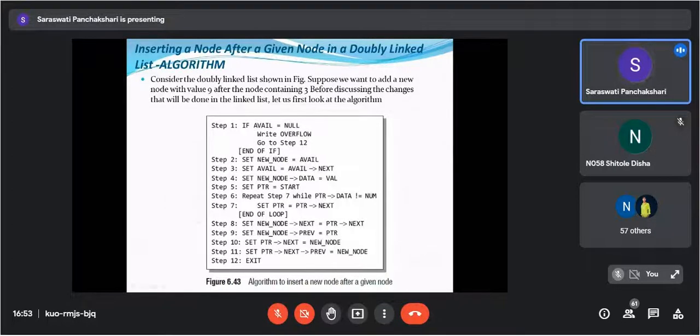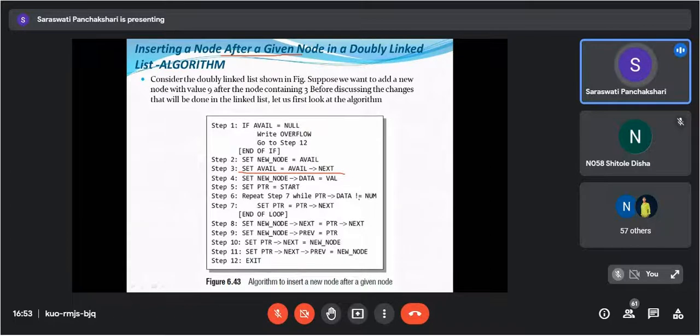Okay. So inserting a node after a given node in the doubly linked list. This much part is same. Set new node of data is equals to val. Now repeat step while PTR of data is not equals to num. Same conditions, we have just seen this one.